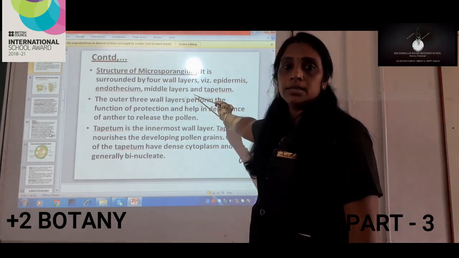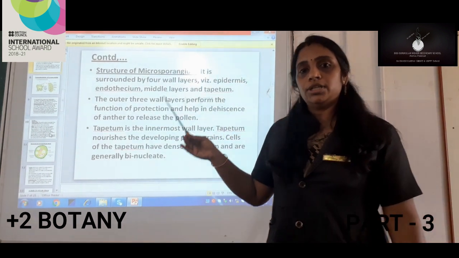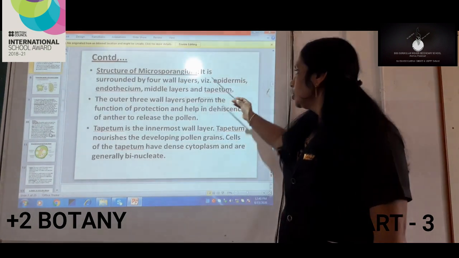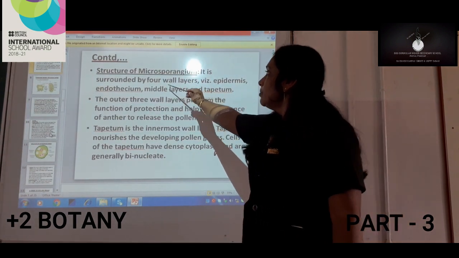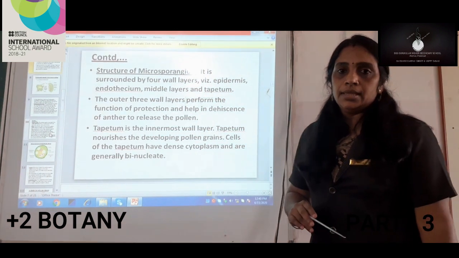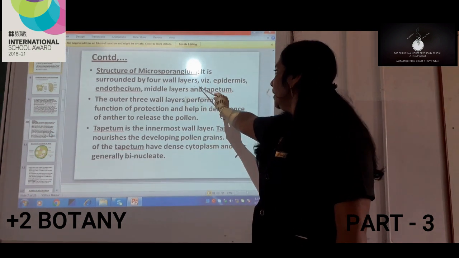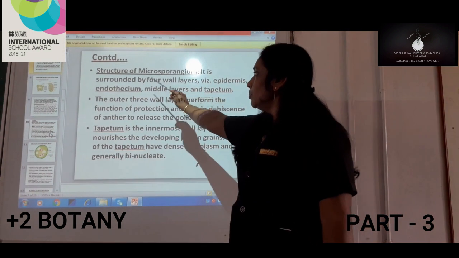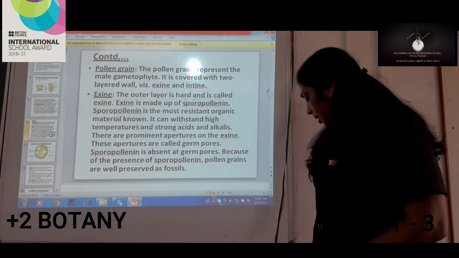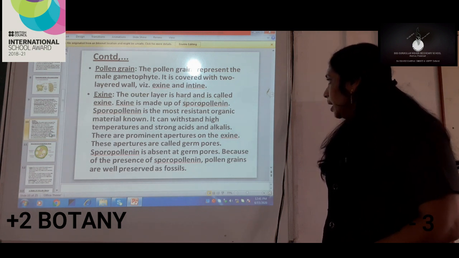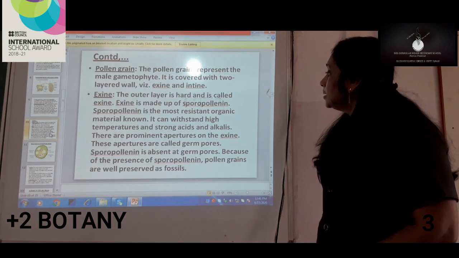This is very, very important for the board examination. In the board examination, questions used to come related to the structure of microsporangium, where questions based on the 4 wall layers used to be asked. Here it has been said it is surrounded by 4 wall layers. Number 1, epidermis. Number 2, endothecium. Number 3, the middle layer, and number 4, tapetum.